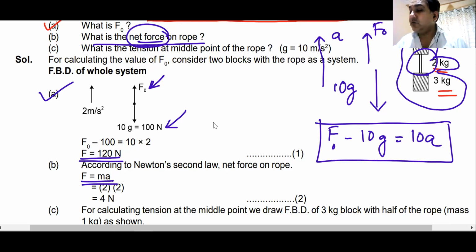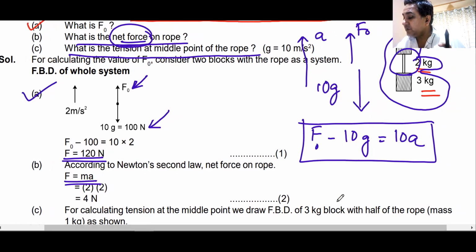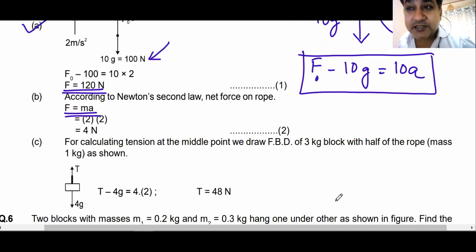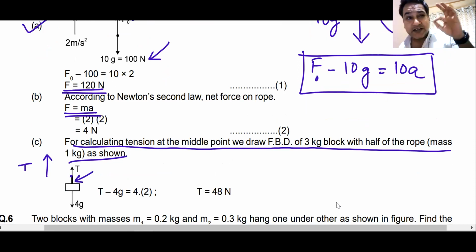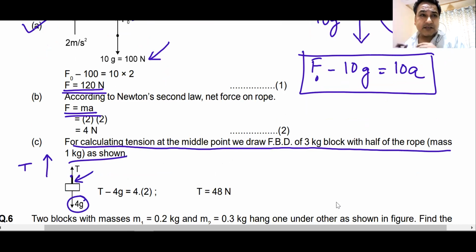The third question asks, what is the tension at the middle point of the rope? To calculate the tension at the middle point of the rope, this is a very good way of doing it. We apply the tension at the middle point. The upward force is T. It is pulling the entire system. For the downward force, you have to find the mass, which is 1 kg, and the 3 kg is the mass of the block.